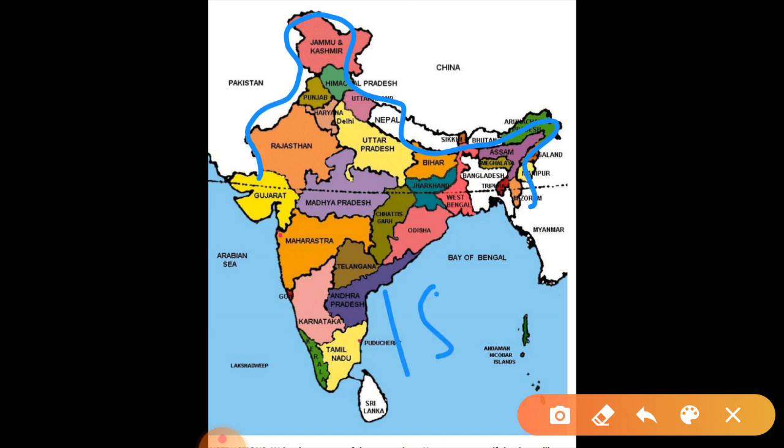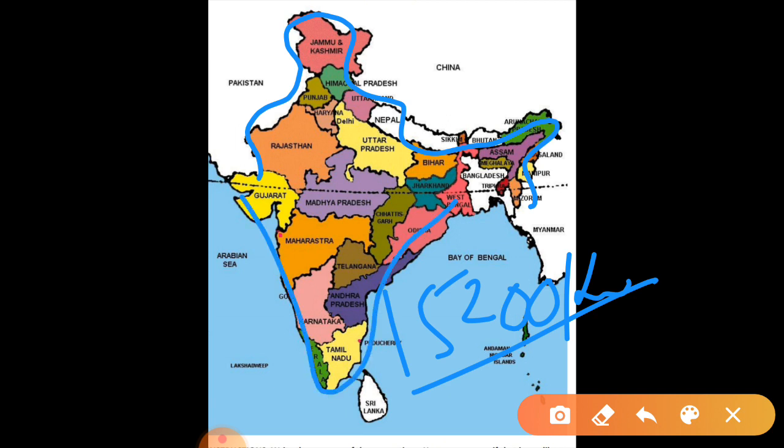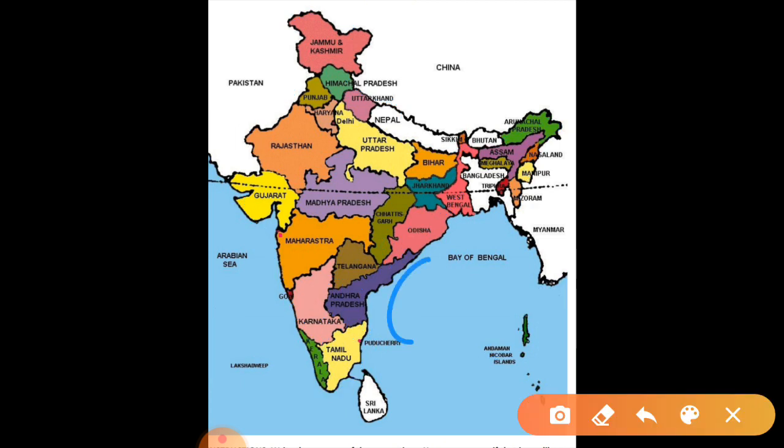That is 15200 kilometers. In this, coastal length is not included. If I talk about the coastal area, it is 6100 kilometers.